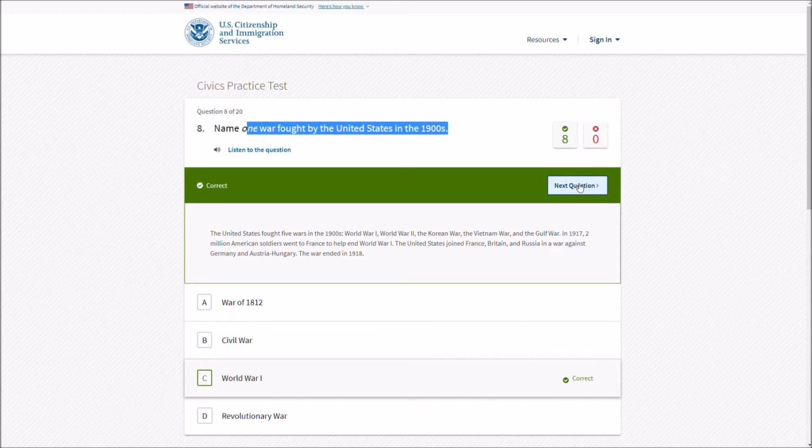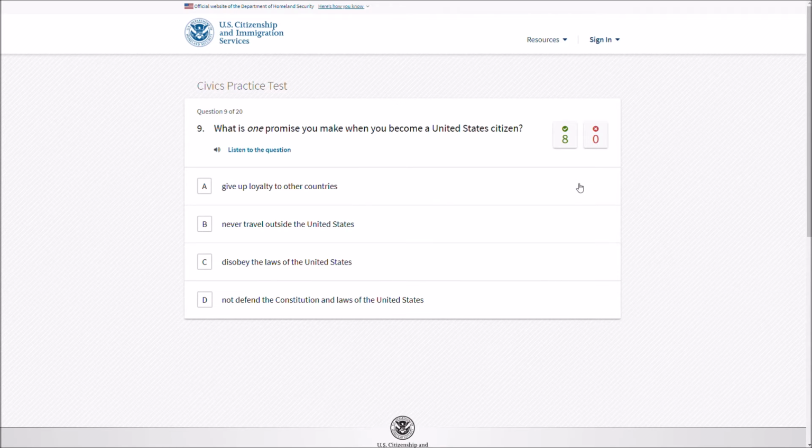Next question. What is one promise you make when becoming a United States citizen? Give up loyalty to other countries. Never travel outside the United States. Oh my goodness. Disobey the laws of the United States. Wait.